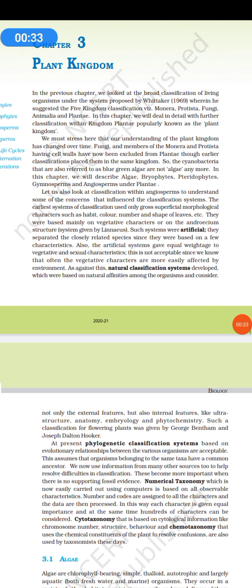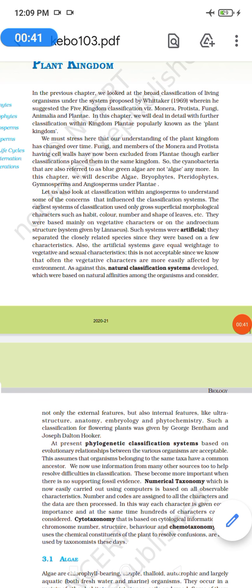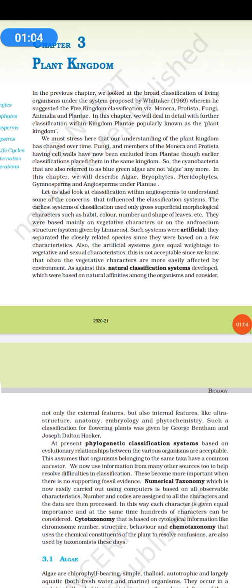Now when we come to the plant kingdom, we see there are various kinds of plants which can be classified and placed in the same kingdom. For example, we have the blue green algae. They are algae, but they are like cyanobacteria. Here we will describe this particular plant kingdom, and they will be classified as algae, bryophytes, pteridophytes, gymnosperms and angiosperms. Now the point is, how do we classify them?